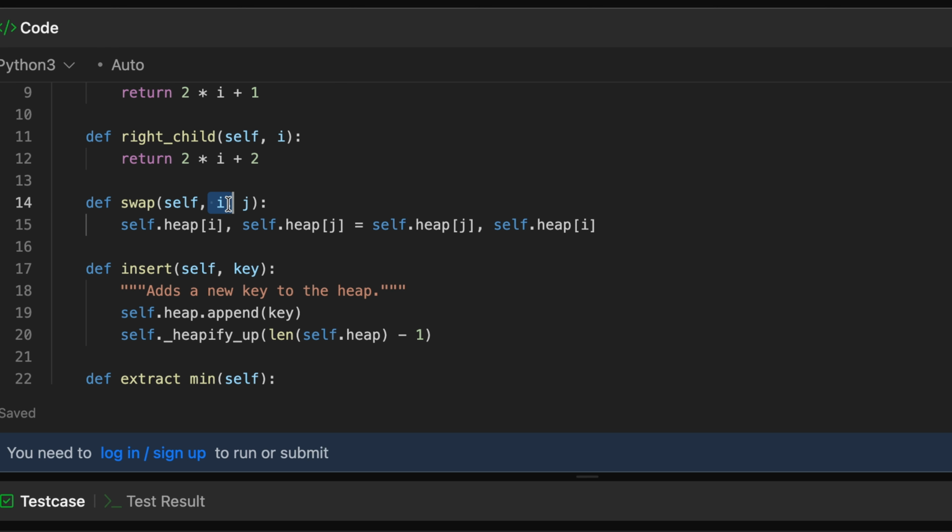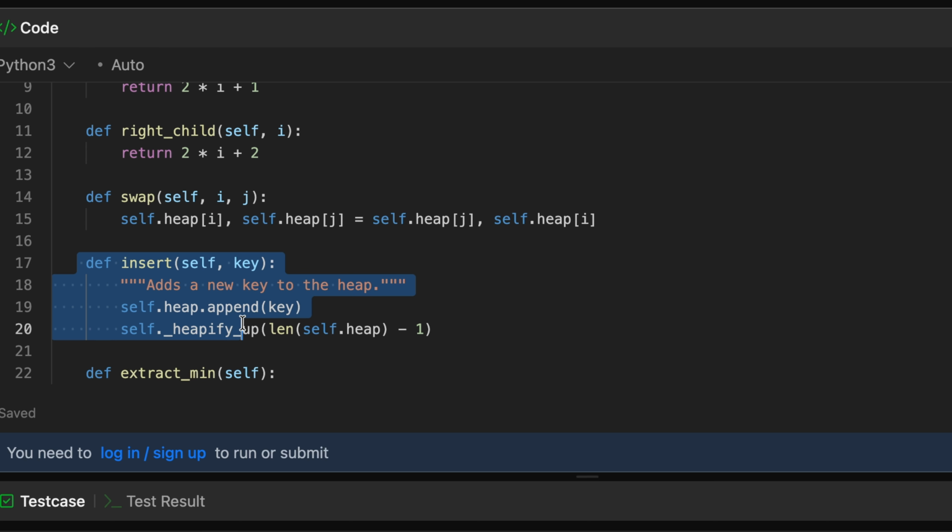It's a very simple function. We will have the I, we will have the j, and then we will simply swap the elements at I and j with the j and I. It is a simple swapping function, and yes, in Python you can do this. Okay, this line is only valid in Python, but if you are using something like C# or Java, you will have to use the temp variable to store one of these elements and then just make the swap that way.